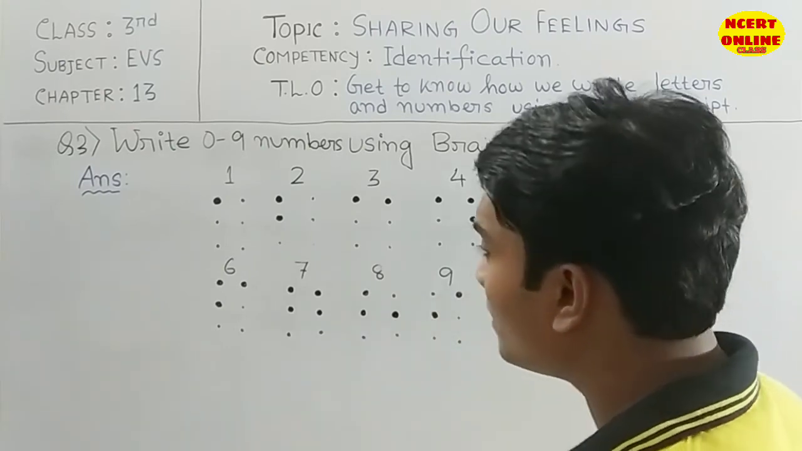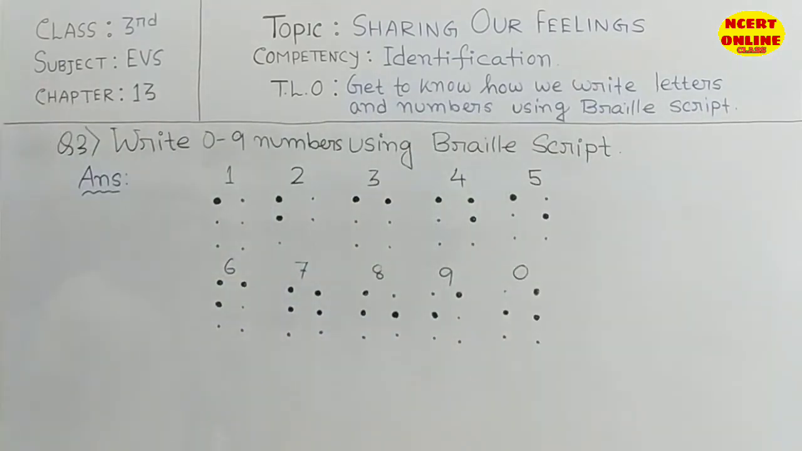Okay. So if you remember these up to 9 and 0, we can write different numbers, up to 1000 and more, using these dots in Braille script, and it will come in our exam sometimes as a short question and two marks also. So note down properly, this is very important for you. Okay. Note down this one.